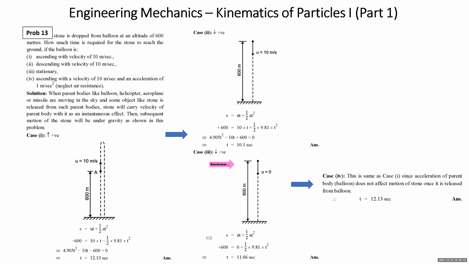We write the equation S is equal to ut plus half at square. S will be plus 600. Initial velocity is 0. Acceleration will be plus, since the initial direction is downward, so we took downward positive. So you got 11.06 seconds.